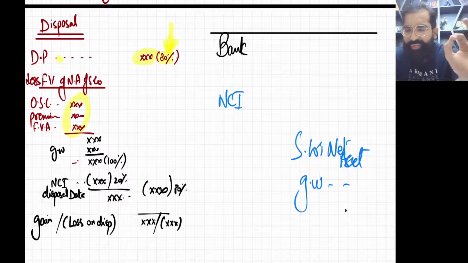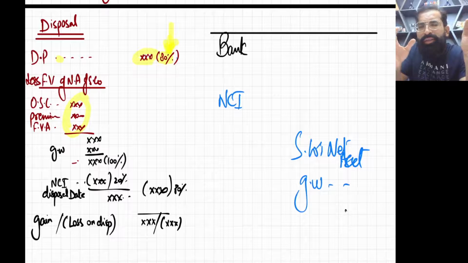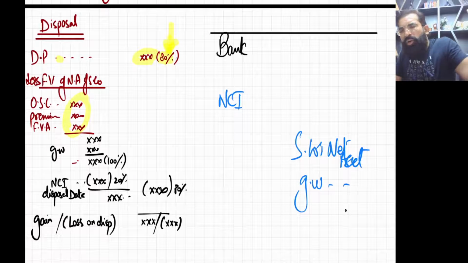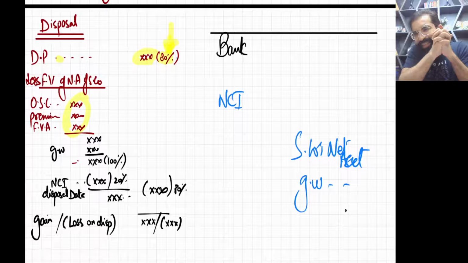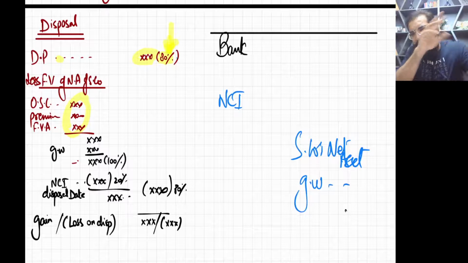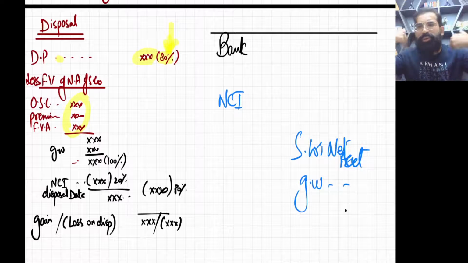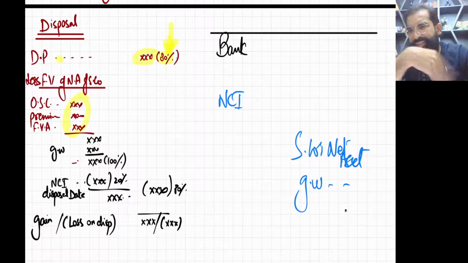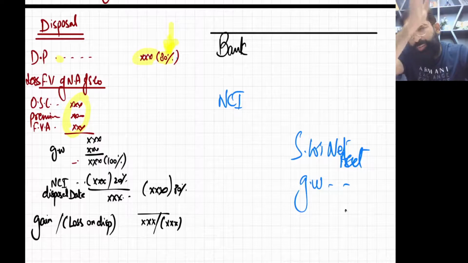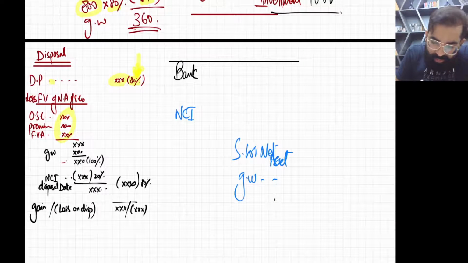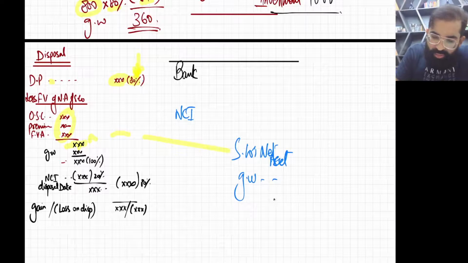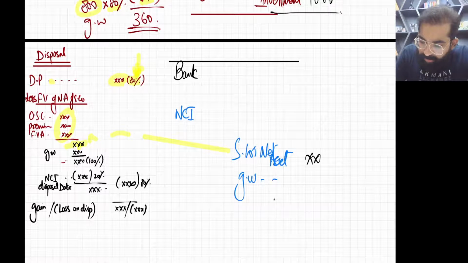Just wait. Previously, when you bought this subsidiary, you added all the assets with you. But now, as you are disposing of it, you are saying bye-bye, go. So all the assets, everything will be removed. You will see this thing. Now I'm doing it with the entry. So all the net assets will be removed.